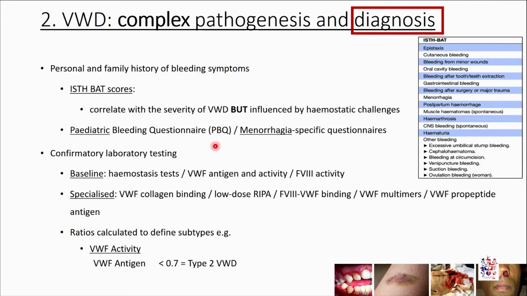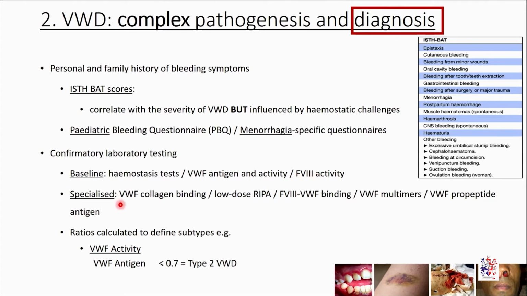And then we step into the laboratory where there are various assays available. These assays can be divided into baseline tests and specialized tests. The baseline tests, for example, include just a simple platelet count and then INR and activated partial thromboplastin time, von Willebrand's antigen and activity and factor VIII activity.